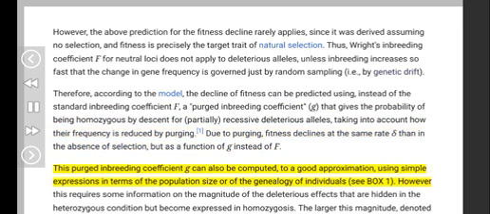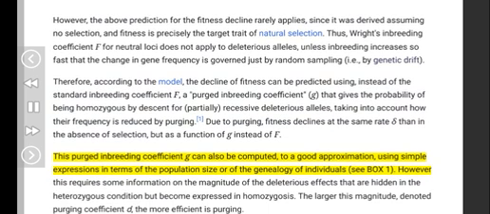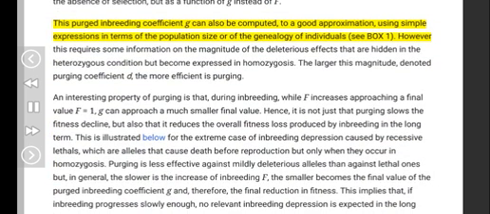This purged inbreeding coefficient G can also be computed, to a good approximation, using simple expressions in terms of the population size or of the genealogy of individuals, see box 1. However, this requires some information on the magnitude of the deleterious effects that are hidden in the heterozygous condition but become expressed in homozygosis. The larger this magnitude, denoted purging coefficient D, the more efficient is purging.